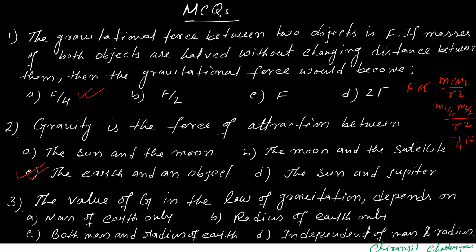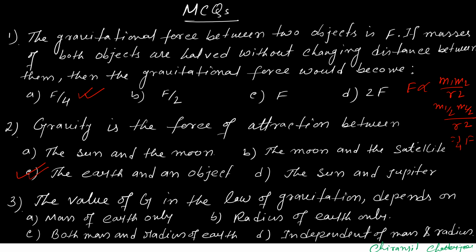Now, question number 3 MCQ. The value of G in the law of gravitation depends on: mass of earth only, radius of earth only, both mass and radius of earth, and option D, independent of mass and radius.